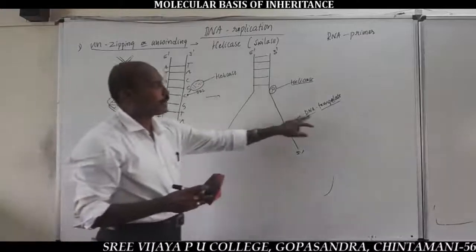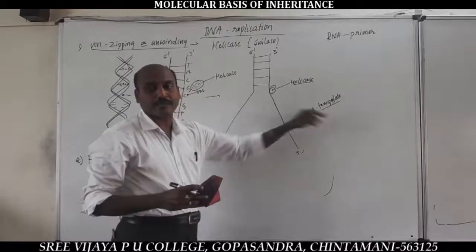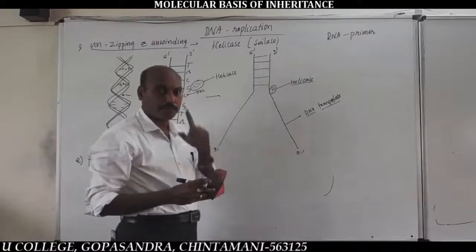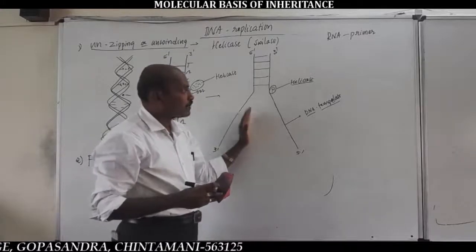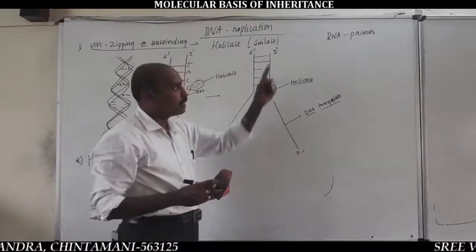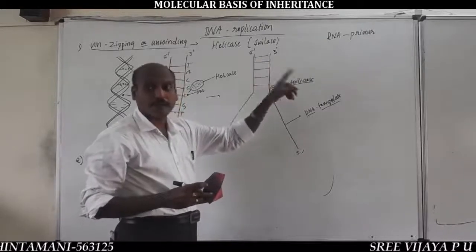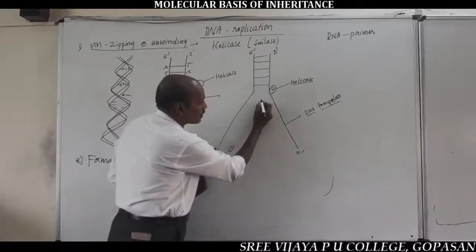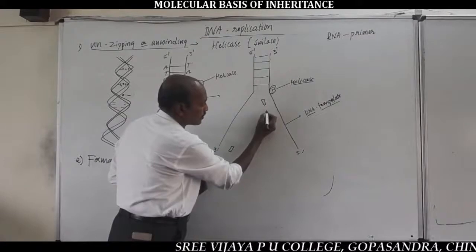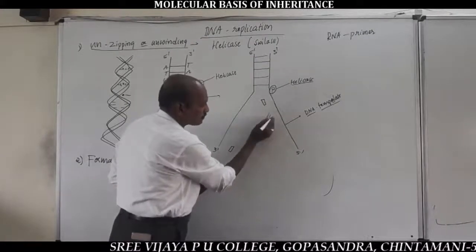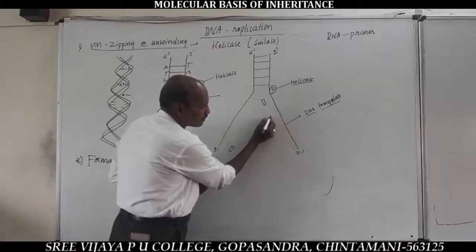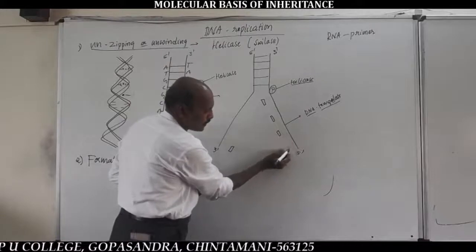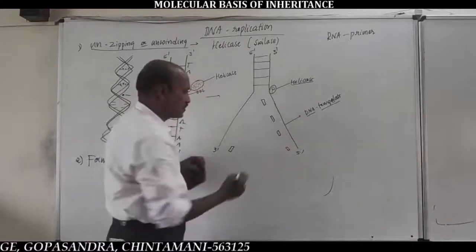So, on the old DNA template strands, to go on with the synthesis of new strands, new chains, the formation needs a special type of RNA called RNA primer. Now, in our diagram, this simple box indicates the RNA primers.